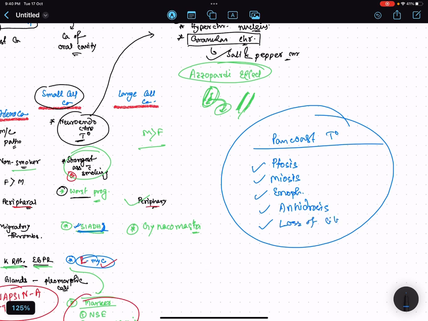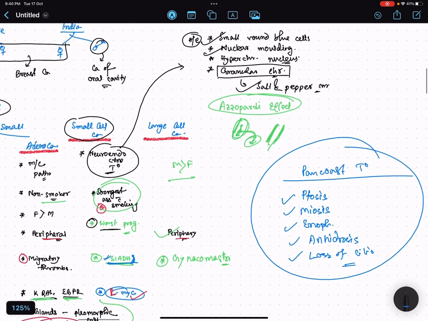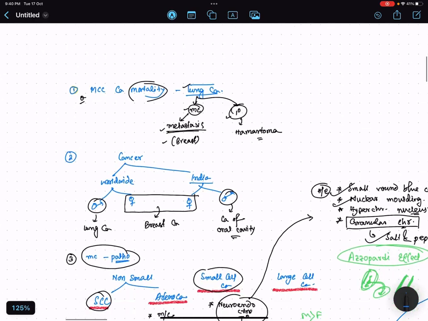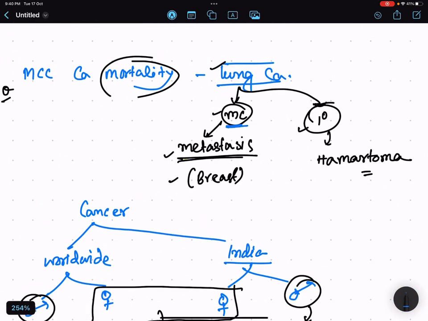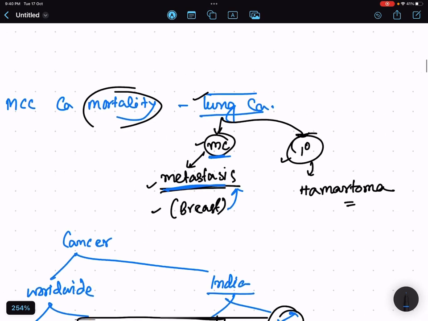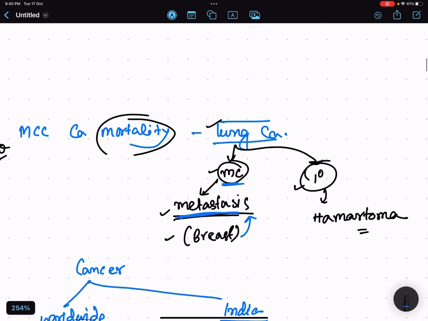Okay. Next, one thing I told you, that the most common lung cancer is metastasis, and this metastasis is most commonly from breast. But if they ask you, if a primary lung cancer is there, where does it most commonly metastasize?